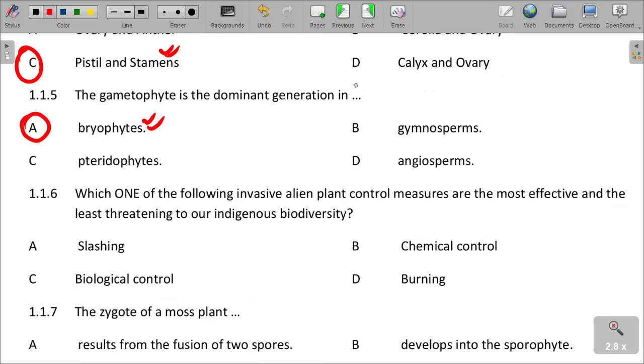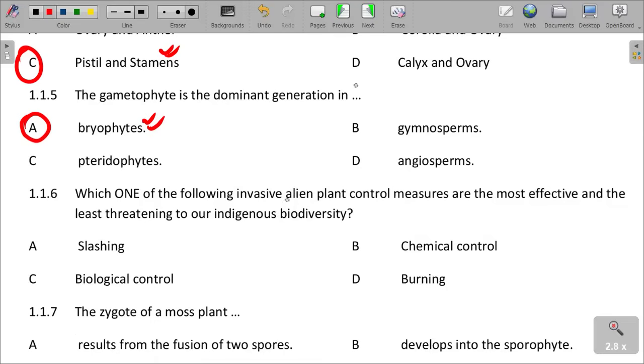In-depth content. Which of the following invasive alien plant control measures are the most effective and least threatening to our indigenous biodiversity? So we are saying it does not affect our indigenous vegetation, or affects it to a lesser extent, our indigenous variety of organisms, both plants and animals.